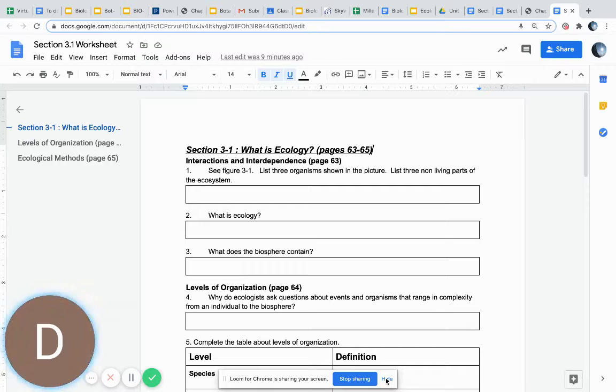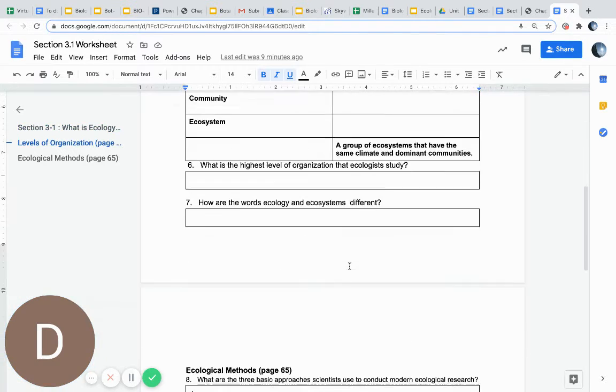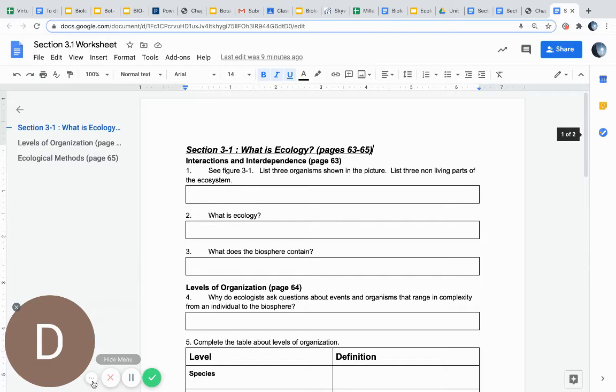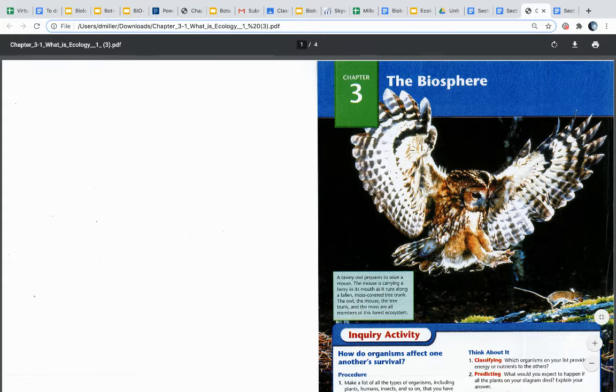So today I'm going to be going over section 3.1, What is Ecology? This is going to be the first section of our text of this unit. It is chapter 3 in our textbook, but remember we're on unit 2. We've just completed our unit on the scientific method. Here's the worksheet that is going to go along with this reading, and let's get started with the reading.